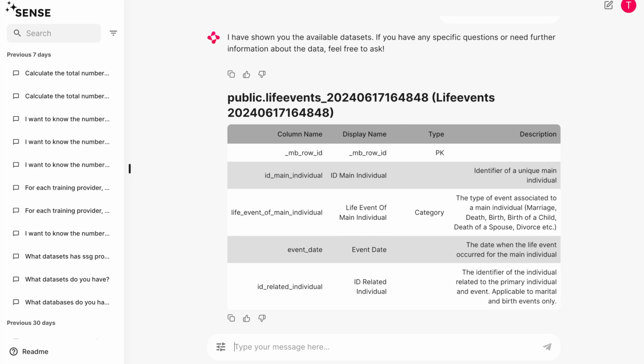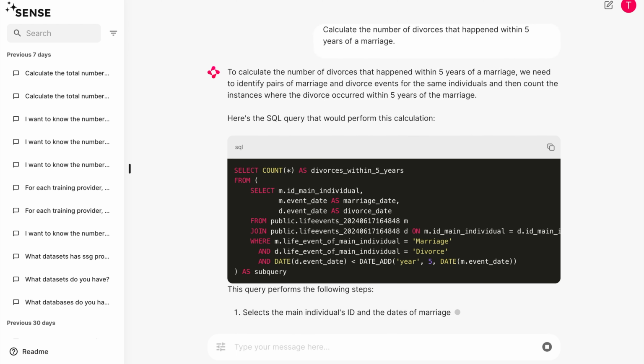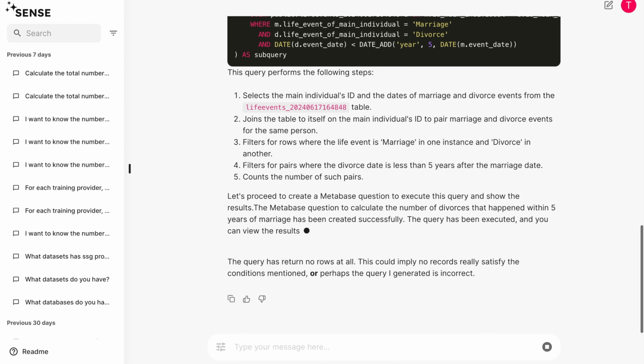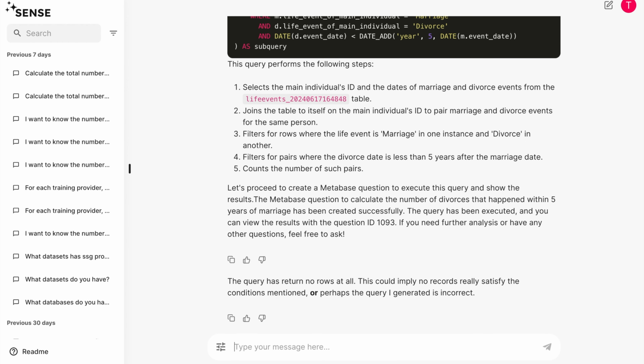Recall from our previous tutorial that we couldn't just ask Sense a high-level query and expect it to answer it properly. We couldn't just simply ask Sense to answer how many divorces occurred within 5 years of a marriage. We learned that we had to break down a problem into smaller tasks and then get Sense to answer them one by one. Otherwise, Sense would likely fail to produce a meaningful output.